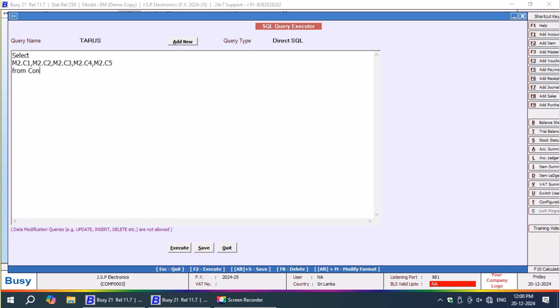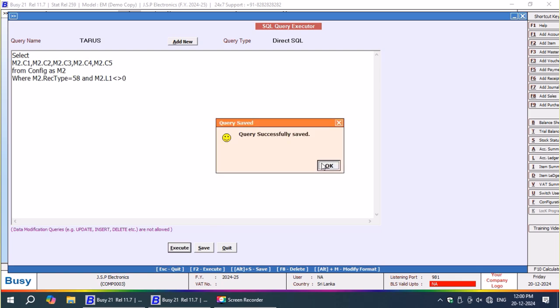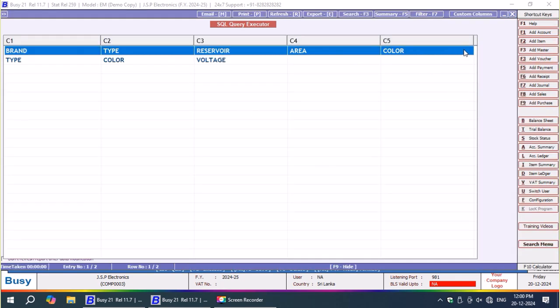Currently BC allows me to provide a maximum of 5 parameters. Earlier it was 3, now it has gone up to 5, so I have to take 5 from configuration as config, that is a table name, as m2, where m2.rect type is equal to 58 and m2.l1 is not equal to 0. Okay, this is the query.